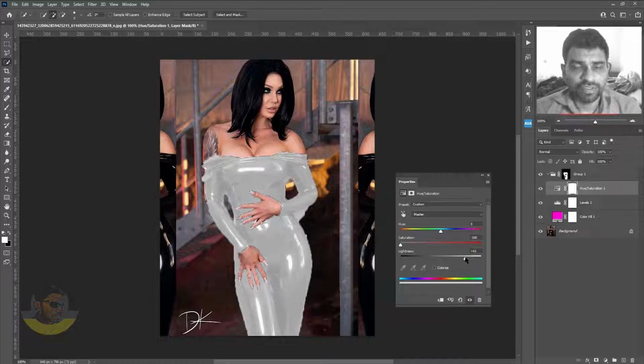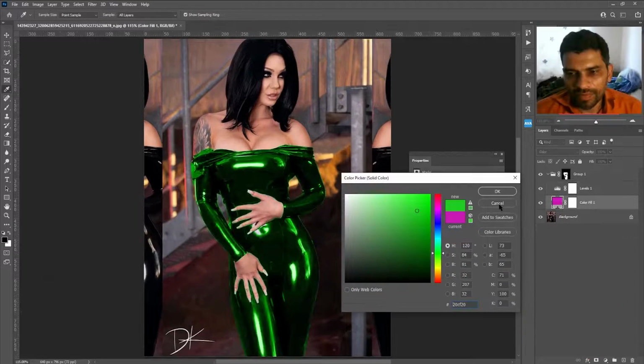So as I said before, make sure the image has enough quality. This is a low resolution image. In some other tutorial, I will also show you how you can convert low resolution images into better resolution images by increasing their quality.